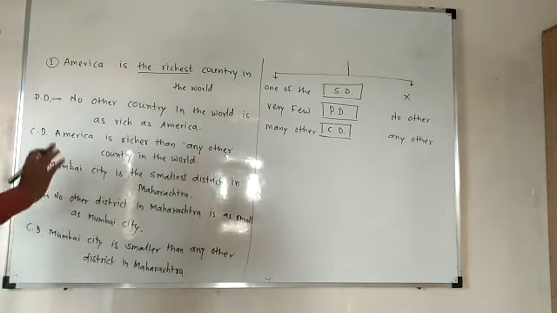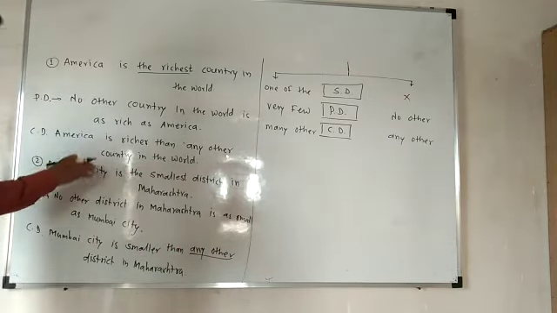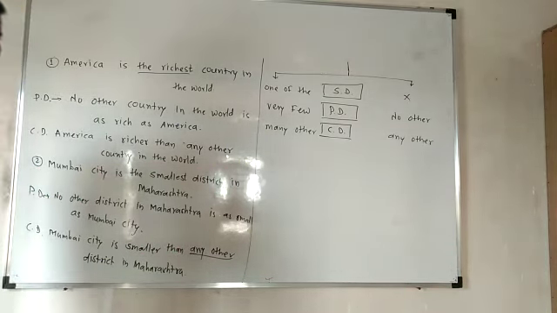Okay, in this way, see the change. Any other. We were using "many other" in those examples. Now here we are using "any other".